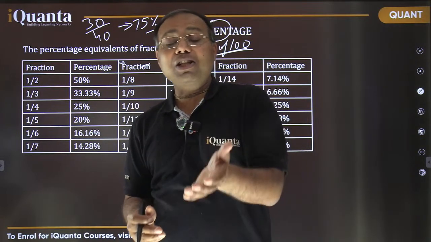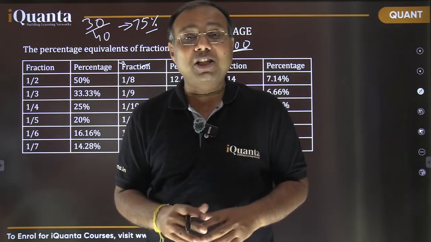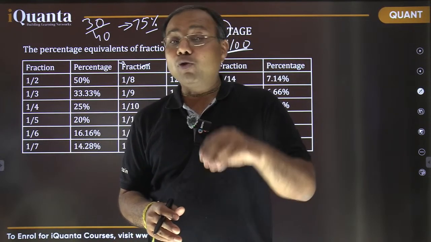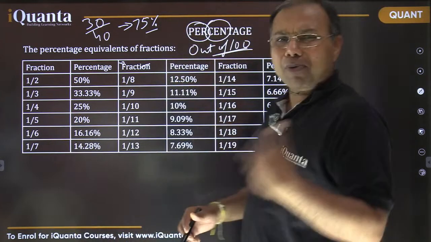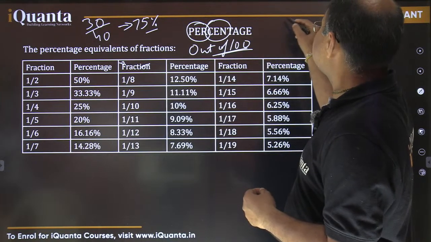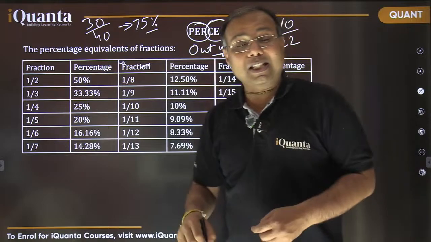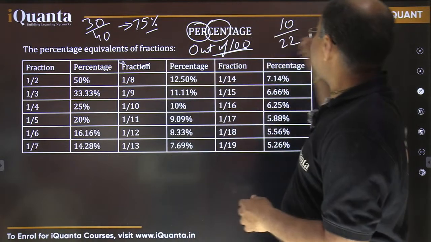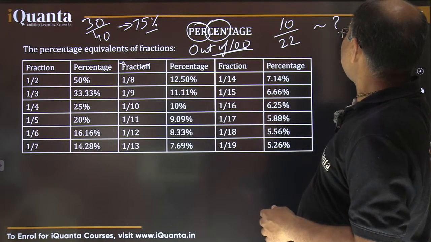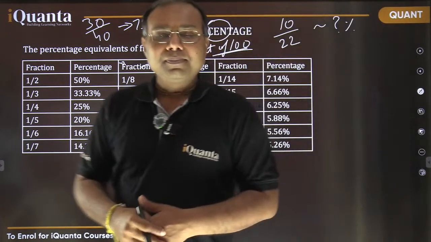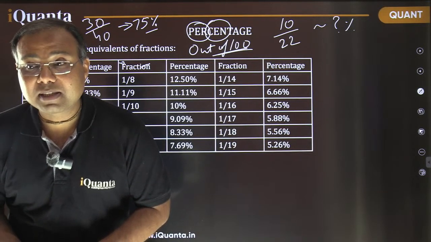Okay, and as I just gave you an example, out of 22 questions in your quant section, approximately up to 10 questions you are going to get from this section. So can you tell me approximately how much it would be? If I say 10 questions out of 22 are going to be from this arithmetic section, approximately how much percent can you tell me?